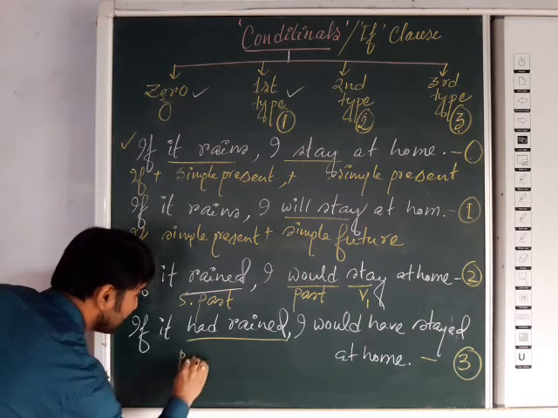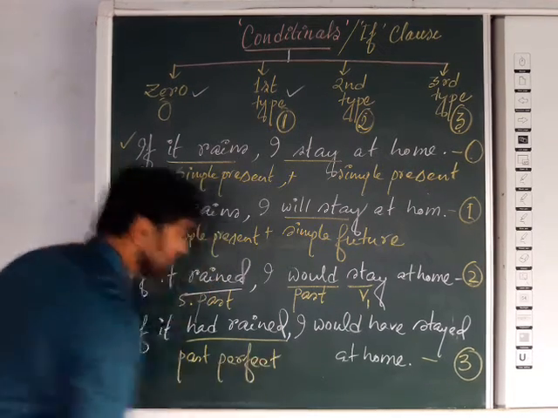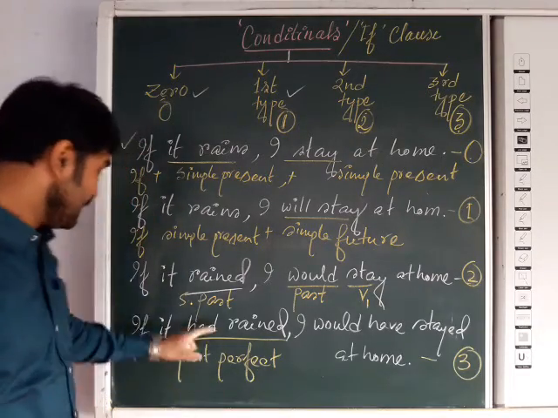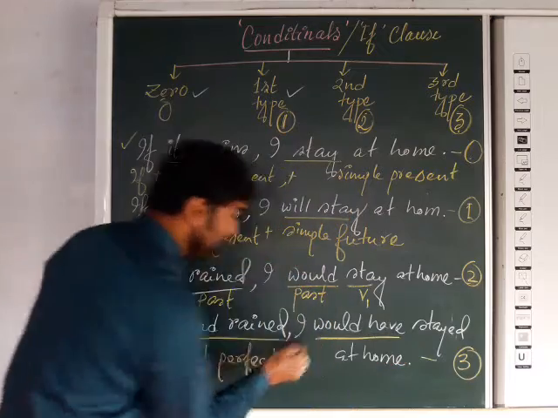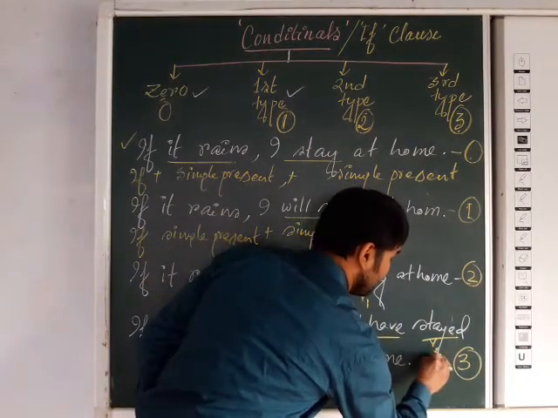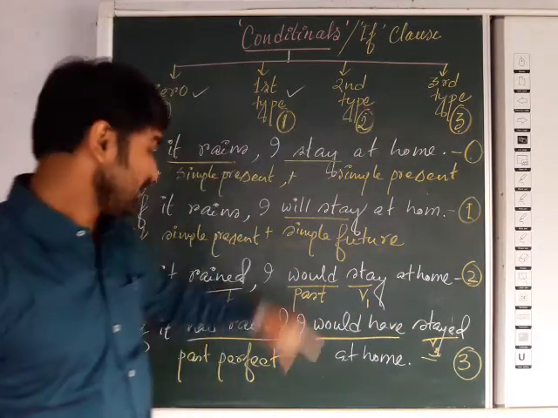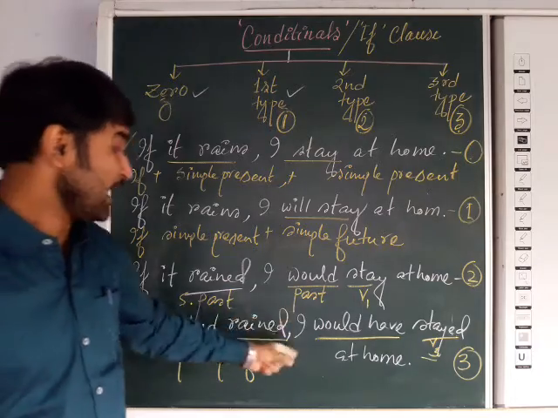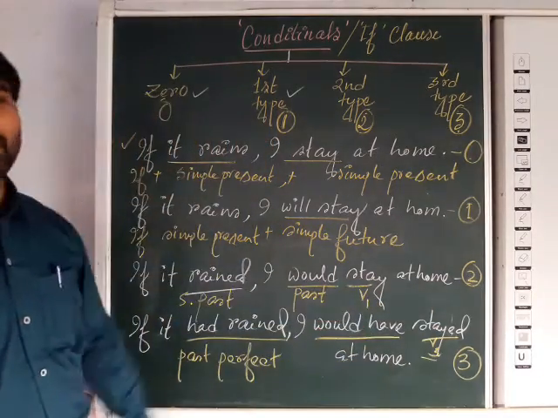It is past perfect tense. So you should have a clear idea of the tense. Past perfect, it had rained, then I would have. Here you can see I have brought would have followed by V3 form of the verb, that is stayed. Stay will be stayed, V3 form of the verb. It is the rule. So if it had rained, I would have stayed at home. That is the third type of conditional.